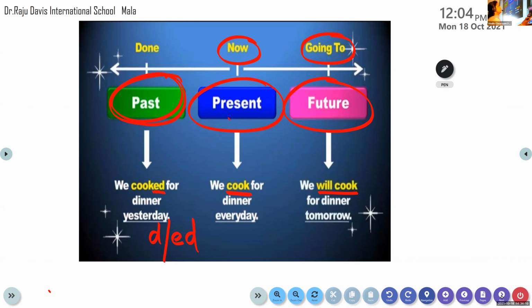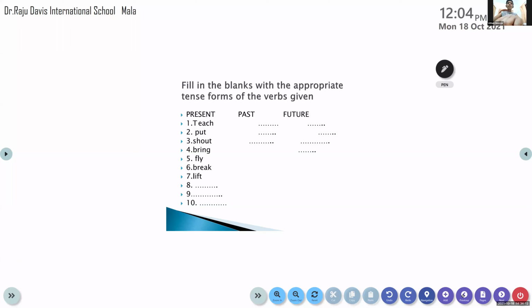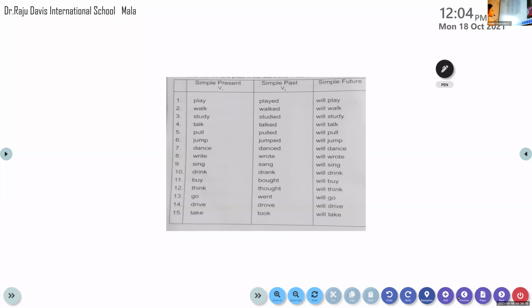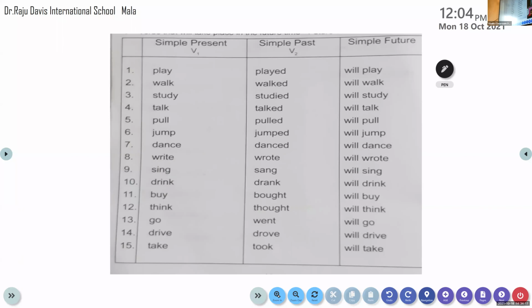Okay, now let's move on to the table. All of you, please take the table and keep it in front of you. This table is very, very important because we have to learn the present tense, the past tense, and the future tense form by heart. Only one verb form will be given. You should be able to write both the forms.